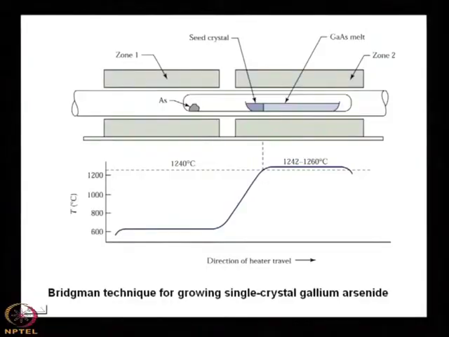Remember, here there is no pool. If there was a pool, then you could convert it into a circular shape, but there is no pool. Here only the heater travels; it starts from this portion and ends here. So, eventually when all the melt solidifies, you will find a D shaped type of crystal.